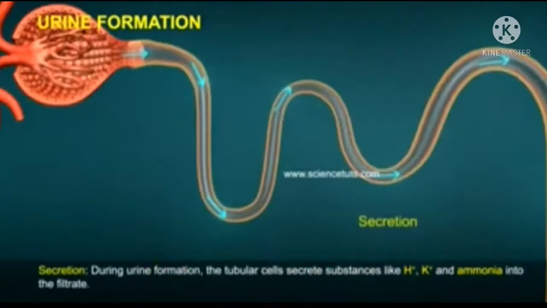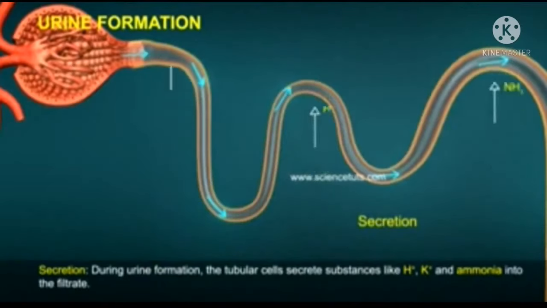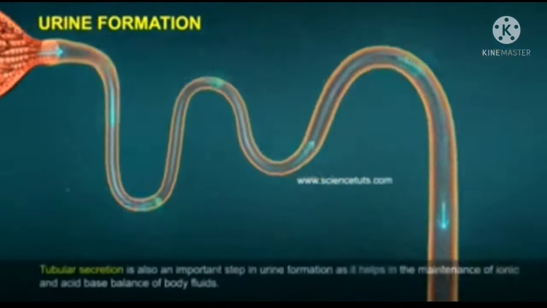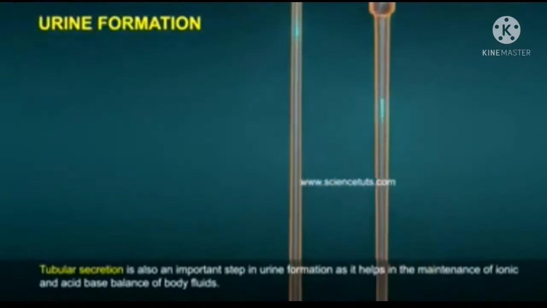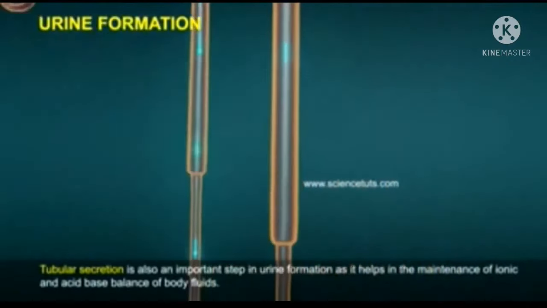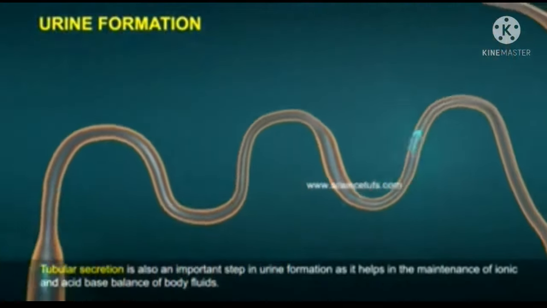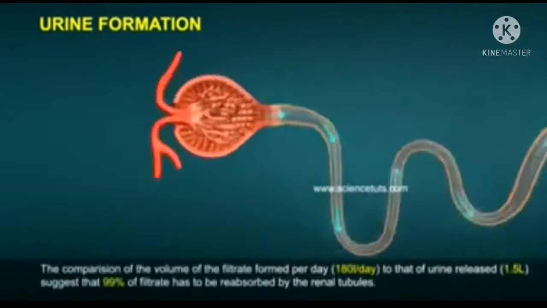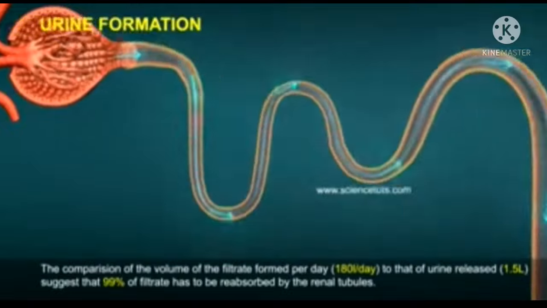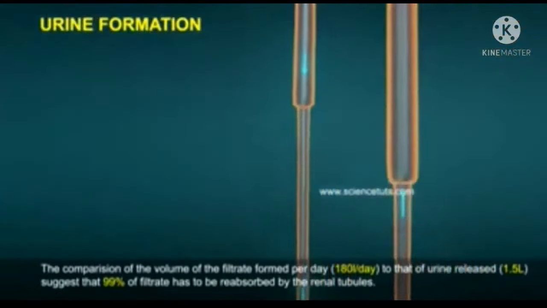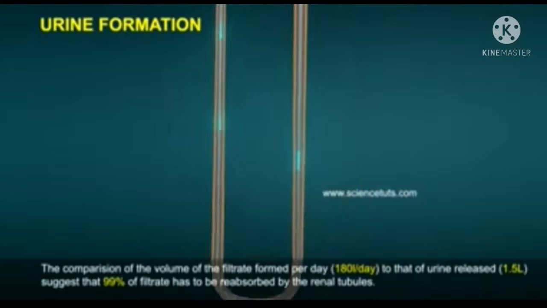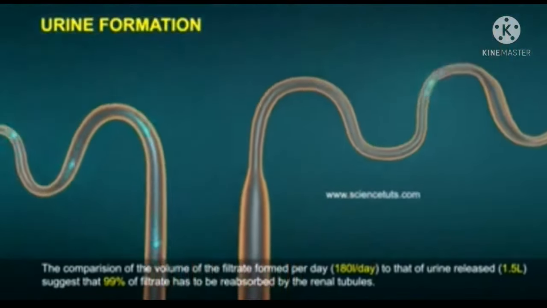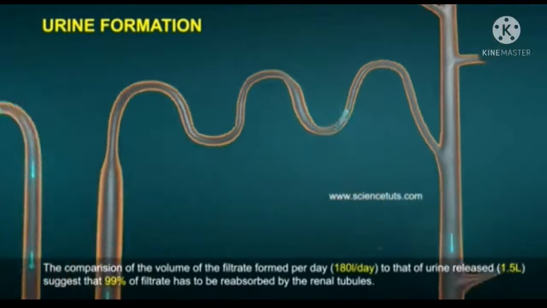Secretion. During urine formation, the tubular cells secrete substances like H+, K+, and ammonia into the filtrate. Tubular secretion is also an important step in urine formation as it helps in the maintenance of ionic and acid-base balance of body fluids. The comparison of the volume of the filtrate formed per day, 180 liters per day, to that of urine released, 1.5 liters, suggests that 99% of filtrate has to be reabsorbed by the renal tubules.